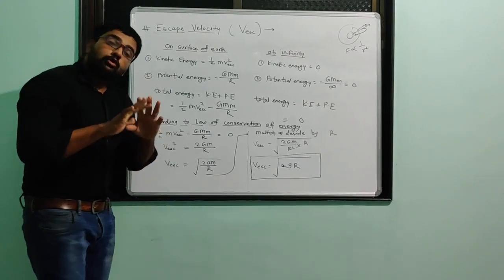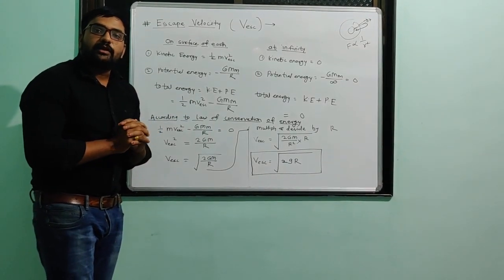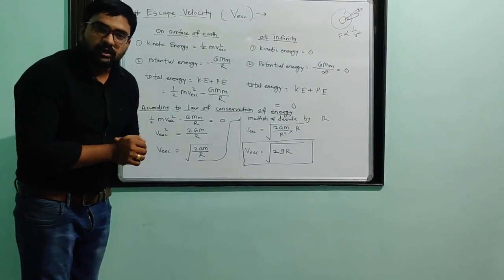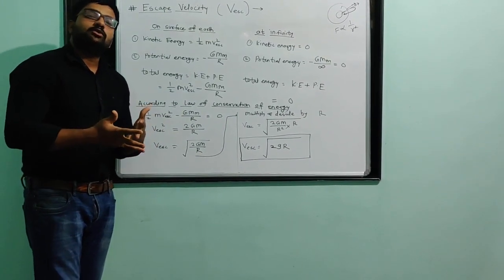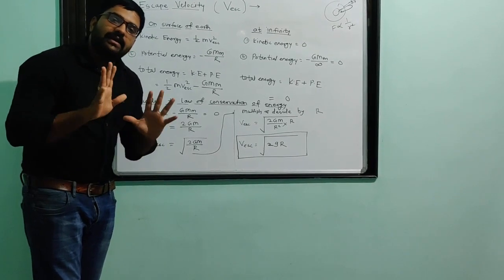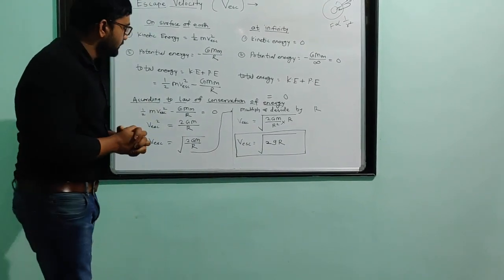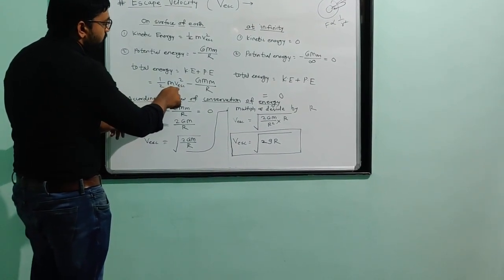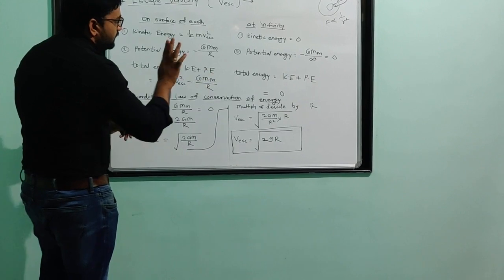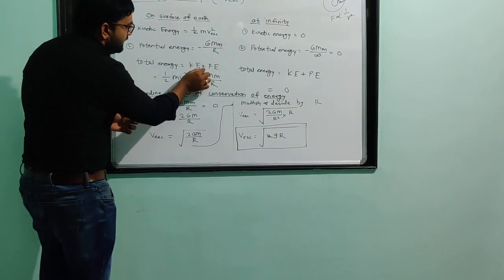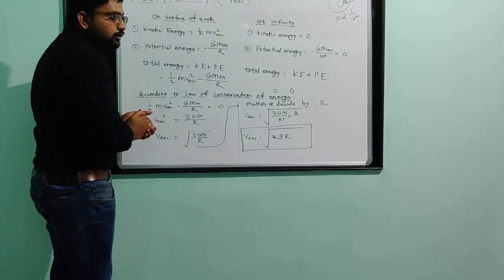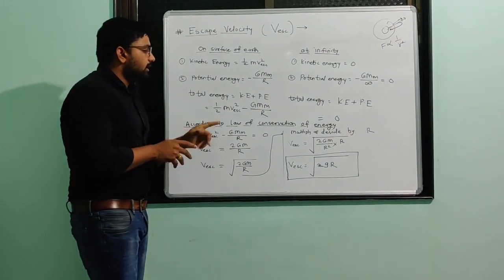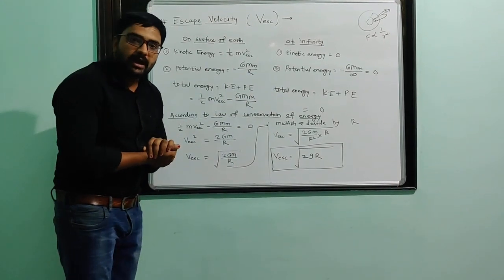Okay, so this is the formula for potential energy, minus GMm divided by R. The total energy of that object on the surface of Earth is the kinetic energy plus potential energy. Total energy is the summation of kinetic energy and potential energy. So it will be 1 by 2 m v escape square minus GMm divided by R. Actually this is addition, but here the sign is negative, so it becomes 1 by 2 m v escape square minus GMm divided by R.